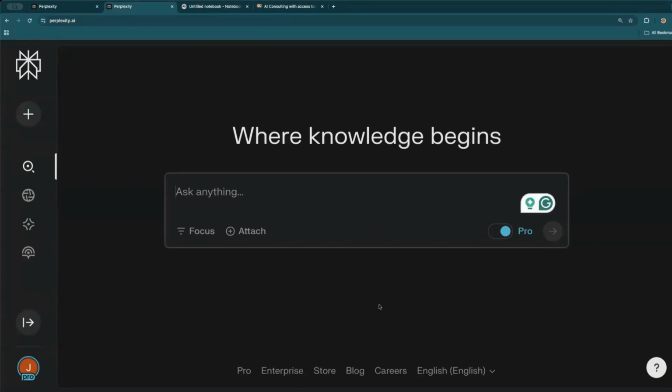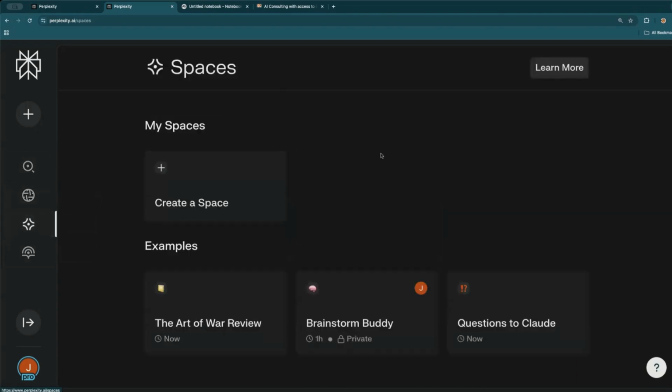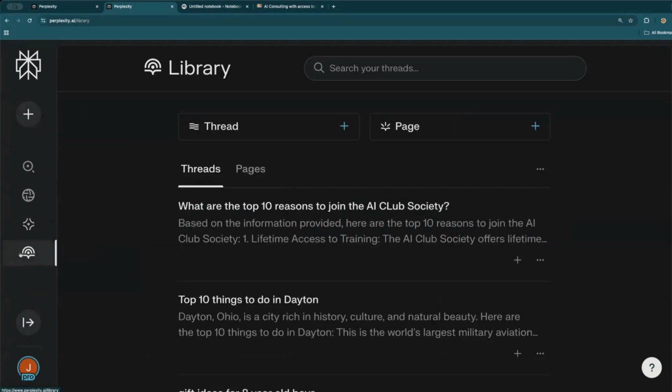I know I didn't cover the pro versus the non-paid version very well. The one thing that I know is that you can't create spaces without the pro version, and so, pages without the pro version. So I will put the information below that you could read, and I will also generate a podcast that'll cover that type of information as well.